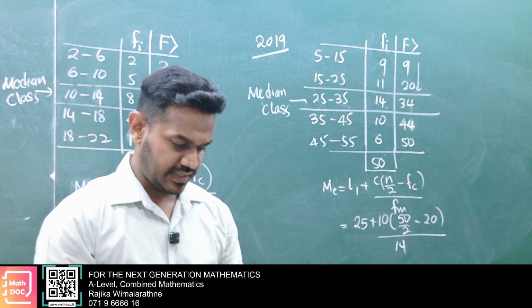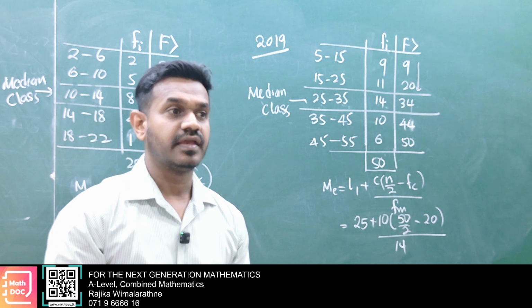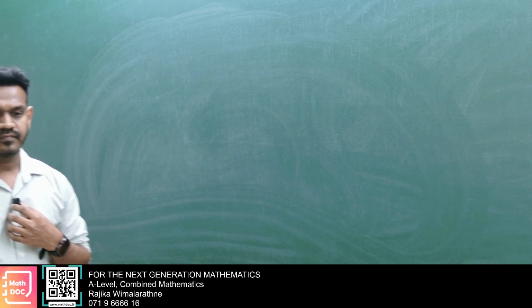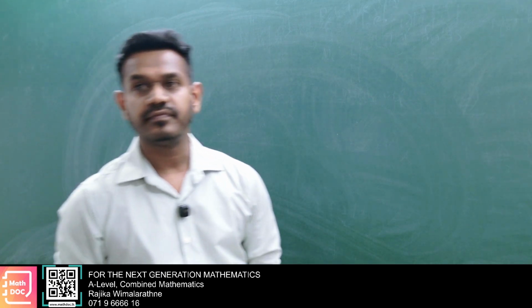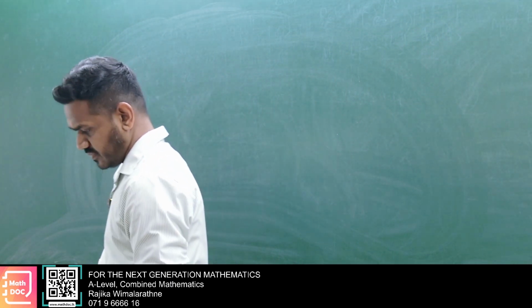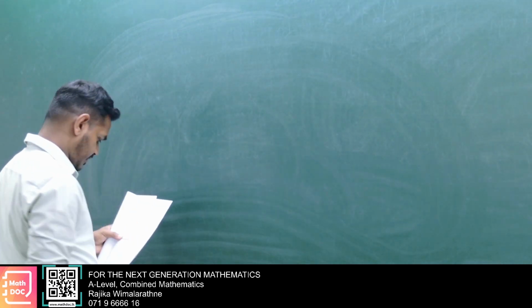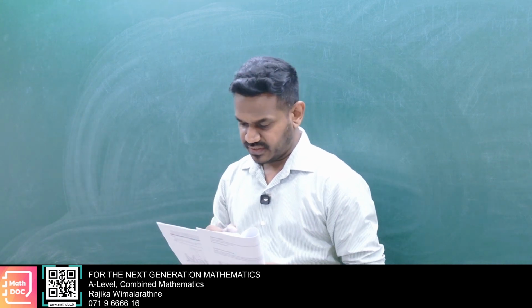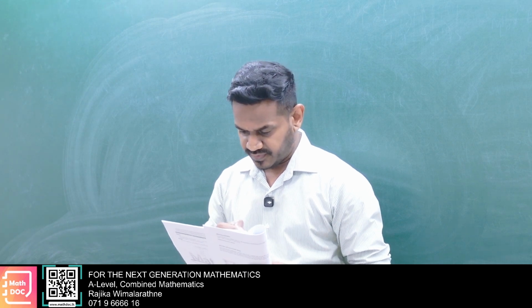Let's do another one only. Go to 2000. If you can do it in your mind, you can do the following table. 200 electric bulbs, so n is 200, then 100, you count from the lower one, below one: 3, 7, 10, 25, 58, 63.